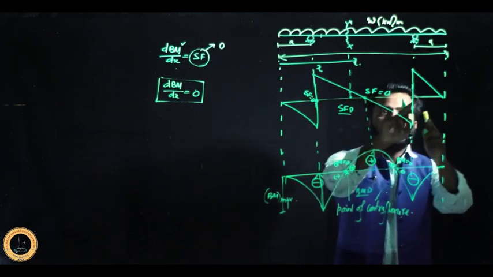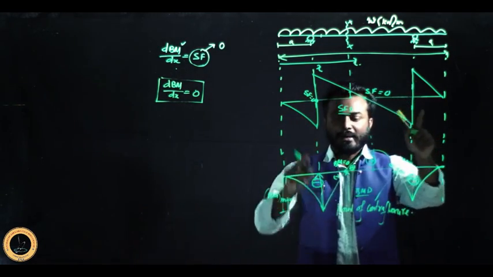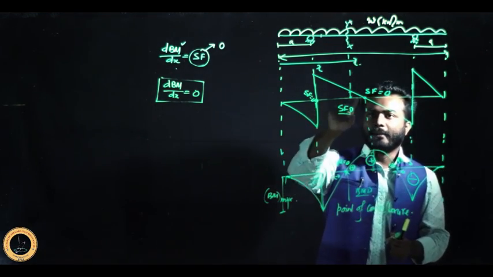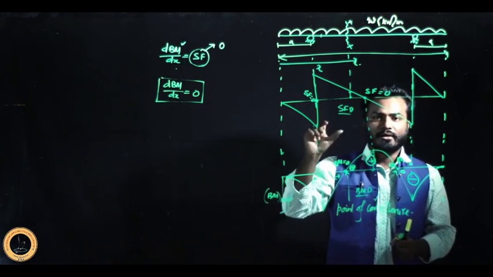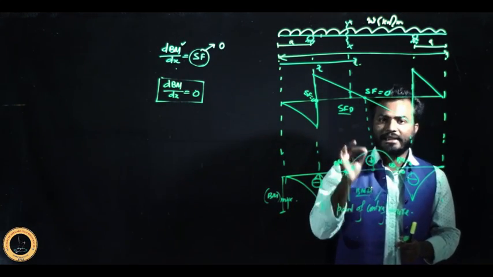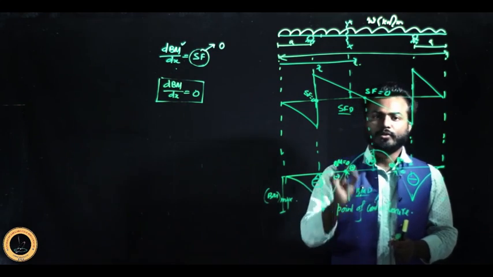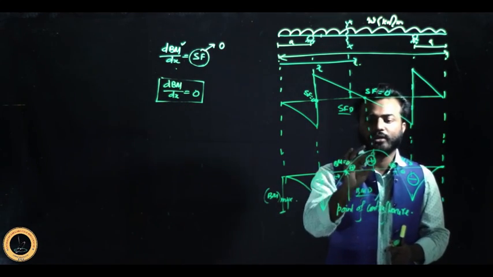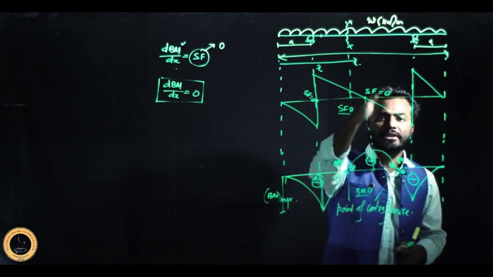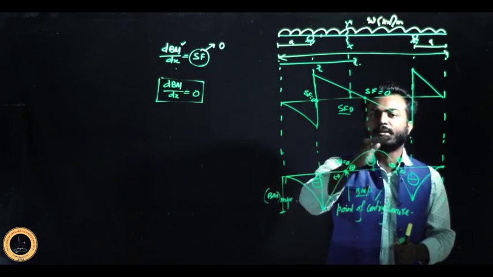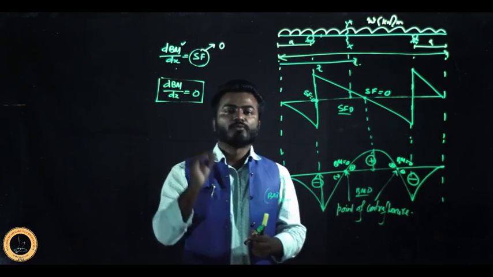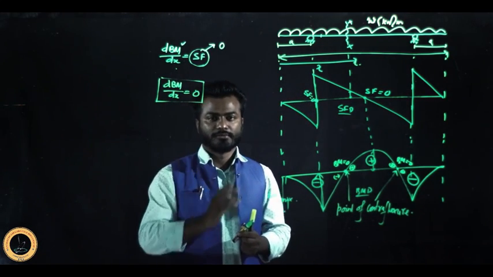Now I am not saying that at every shear force 0 point the bending moment will be maximum. This is not true. This is a wrong statement. If in a beam there are a number of shear force 0 points, at every 0 shear force point the bending moment will not be maximum. The true statement is: the point where bending moment wants to be maximum, at that point shear force must be 0.